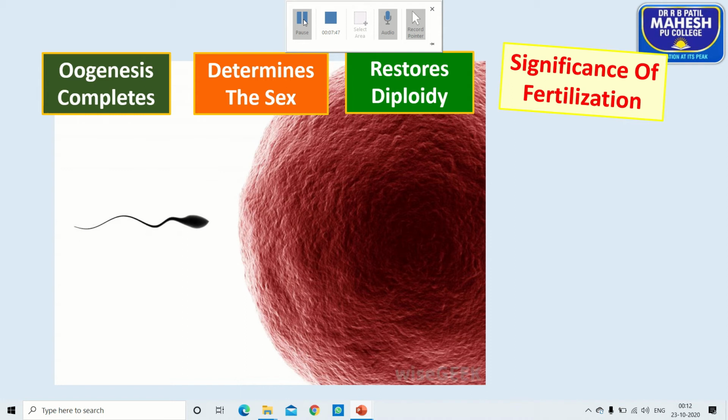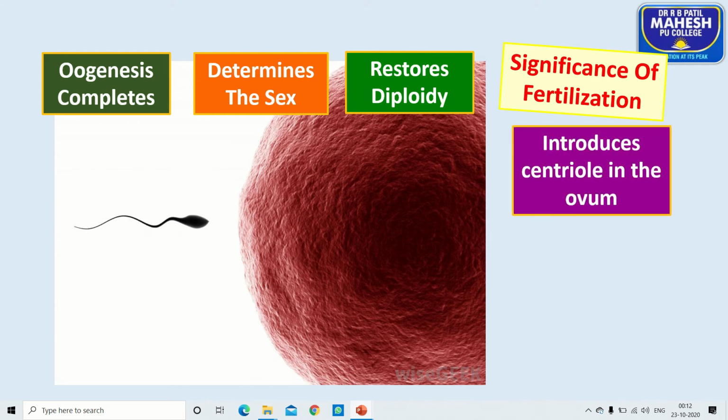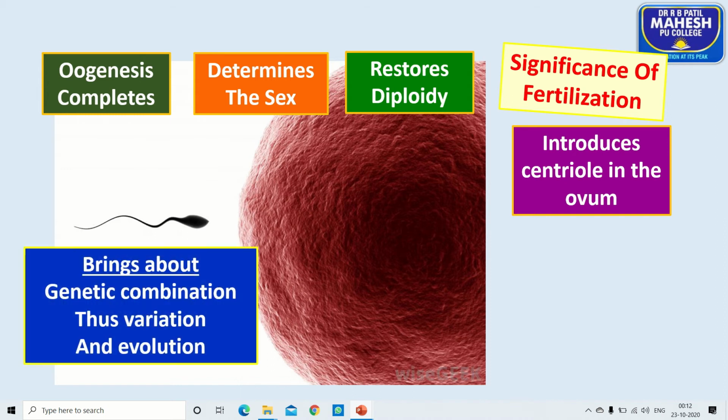Then we'll move to the next function. Soon after fertilization, it initiates the developmental stages, as it introduces centrioles into the ovum that initiate embryonic development. Also, fertilization brings genetic recombination that leads to variations and evolution.